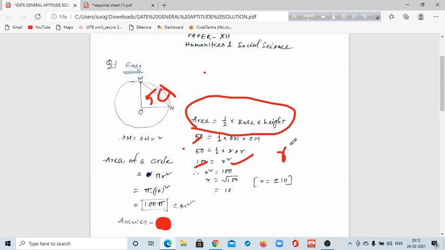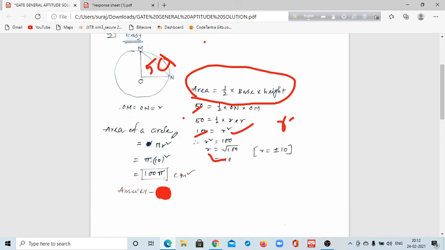R is the length. So minus sign will not be accepted, because length will not be negative. The value of length always, length means any type of distance, like 2 centimeter, 4 centimeter. So r will be 10. So now we can put the value.